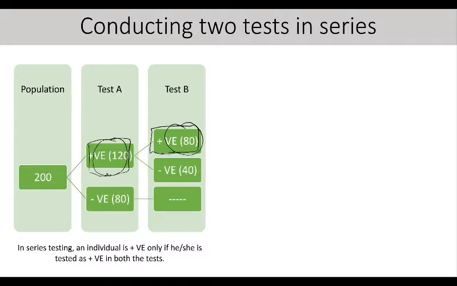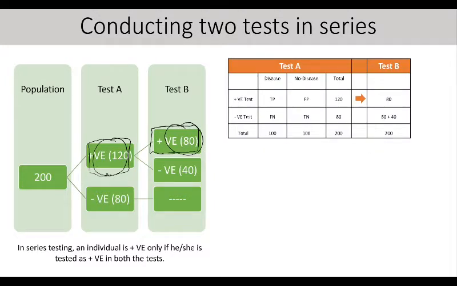Two tests are applied, one followed by another. If a person is tested as positive in both the tests, only then he is said to be positive. If a person is tested negative in either of the tests, then he is said to be negative for the test. So what's happening here?